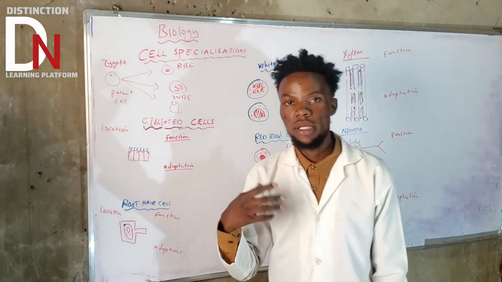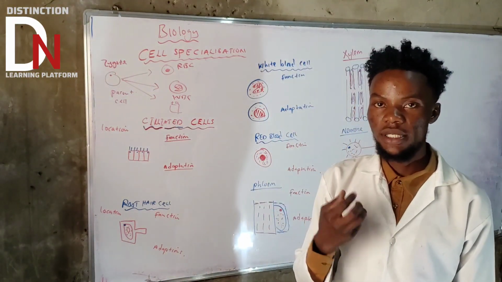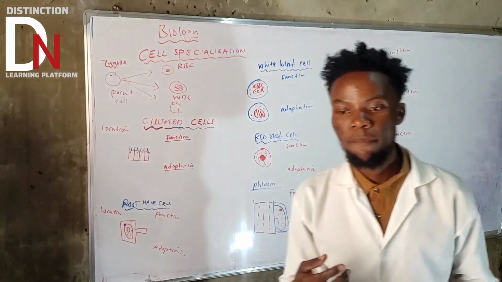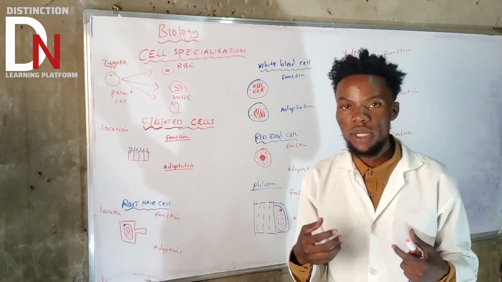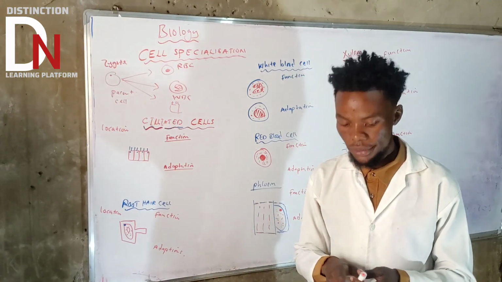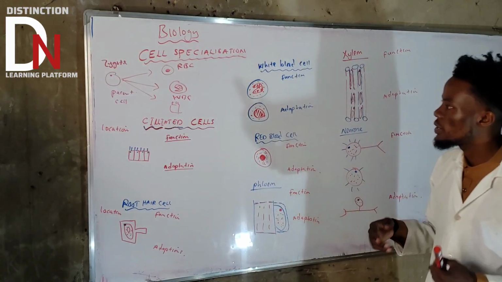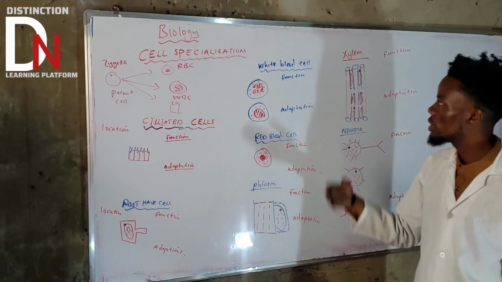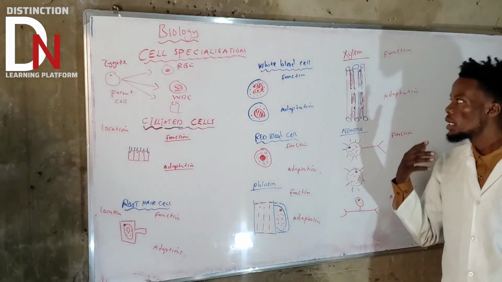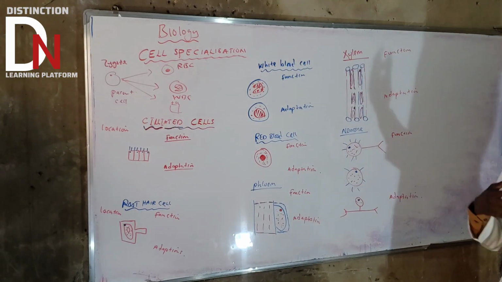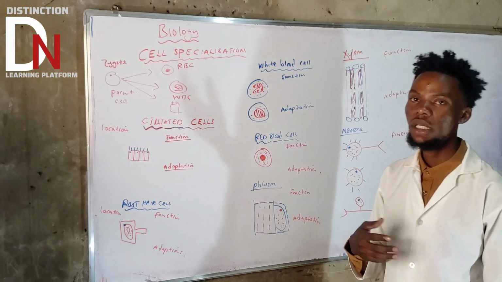So in short, the reason why cell specialization is there is to make sure that a cell performs its suitable function. We'll talk about cells that can undergo cell specialization, like ciliated cells, white blood cells, red blood cells, phloem, xylem, and neurons. There are also other cells that can undergo it, like the muscle cells.